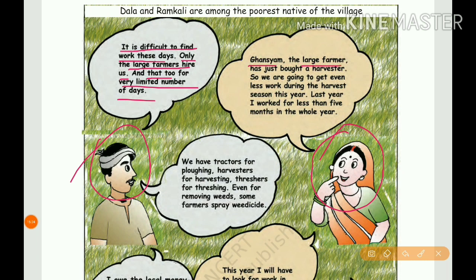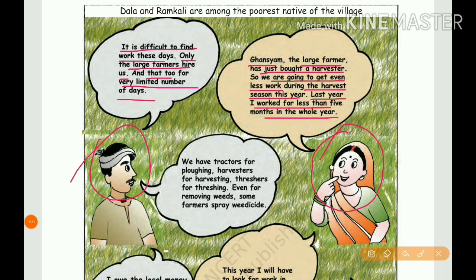Ghanshyam, the large farmer in that village, has just bought a harvester. So we are going to get even less work during the harvest season this year, because half of the work is done by the harvester. Last year I worked for less than 5 months in the whole year.